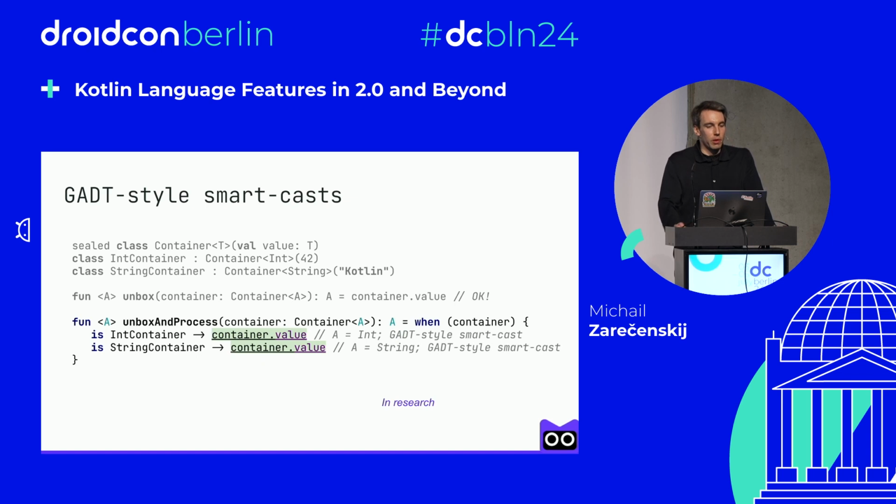And this is all about GADT-style smartcasts, which means that we use subclassing information to convince our compiler that this generic A can be either int or string after these type checks. The topic is currently under research, but we see pretty good results, and we are going to publish a detailed KEEP with a proposal soon.